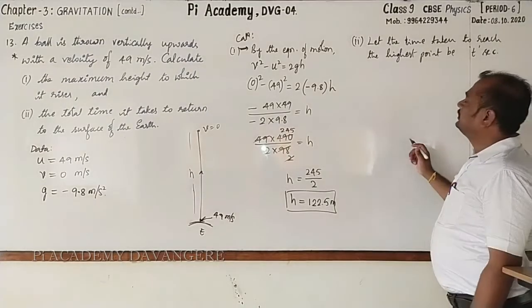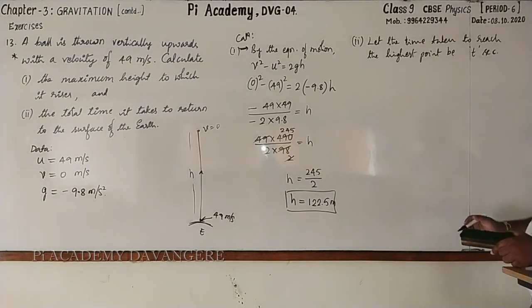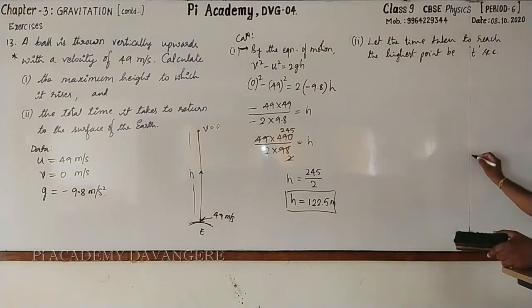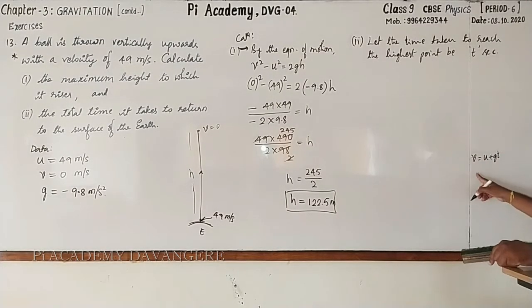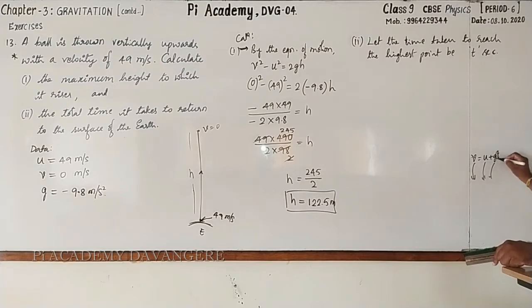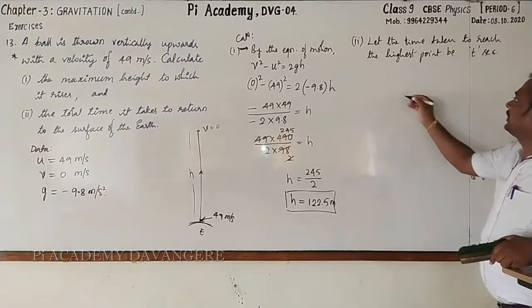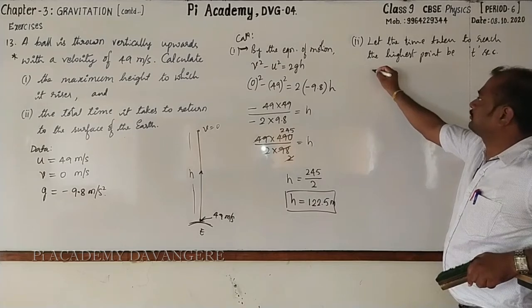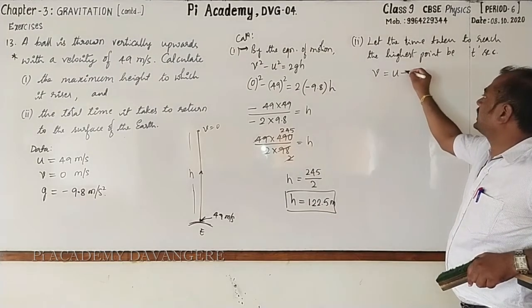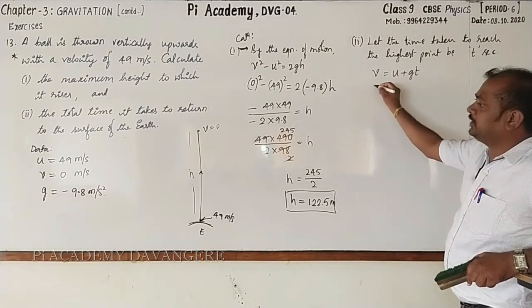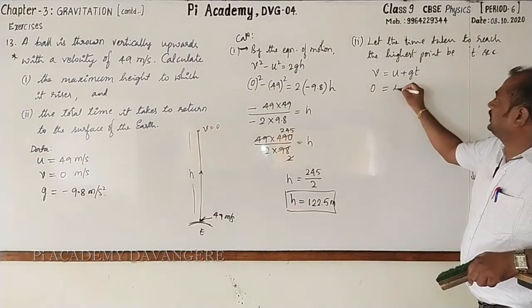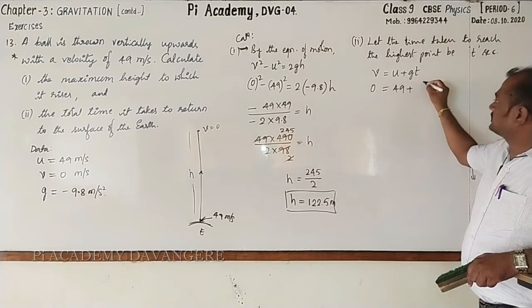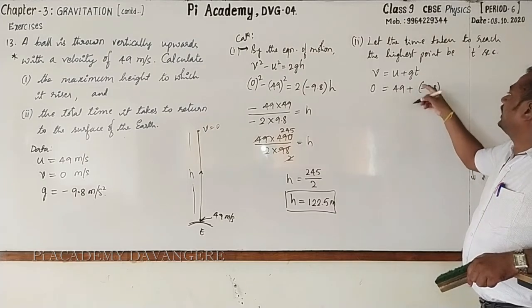Followed? Then how do you go for finding time? Observe. V equal to U plus GT. Can we go for this? V is known, U is known, G is known, you can find out T. Here I'll write. Again, by equation of motion, V equal to U plus GT, where V is 0, U, initial velocity, is 49, plus G is minus 9.8, and time